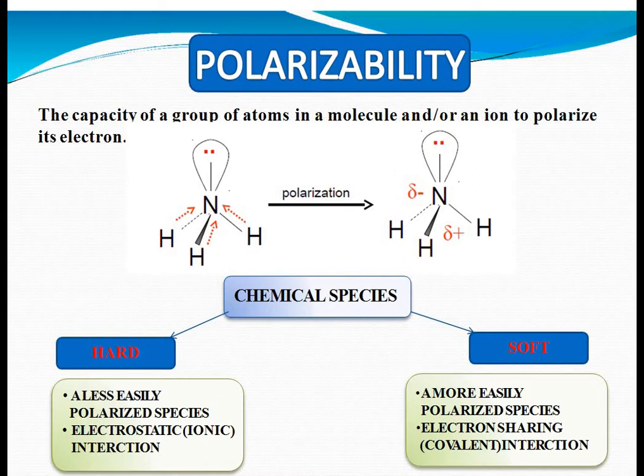So we can say that a hard species is a less easily polarized species, less polarizable, whereas a soft species is a more polarizable species. In hard species there is electrostatic or ionic interaction, whereas in soft species there is electron sharing or covalent interaction.